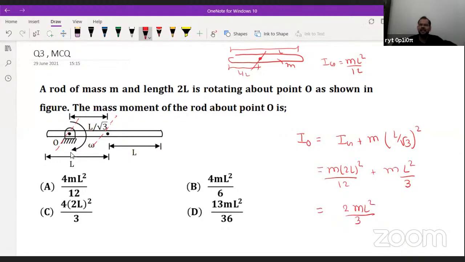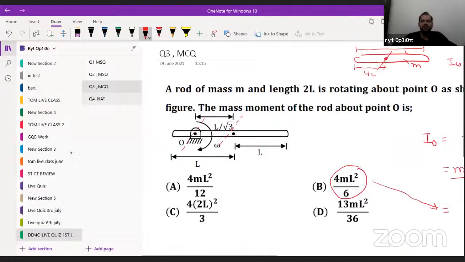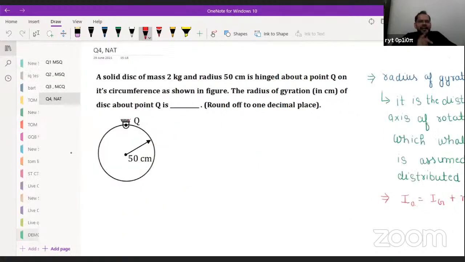Now you will see no option is there like 2 ML squared by 3. But when you solve the terms in the options, it will be equivalent to 2 ML squared by 3. So option B will be the correct answer. Now this option is interesting. Sometimes you may get options like this as well. Now come to the last question. Is anyone having any doubt till now?